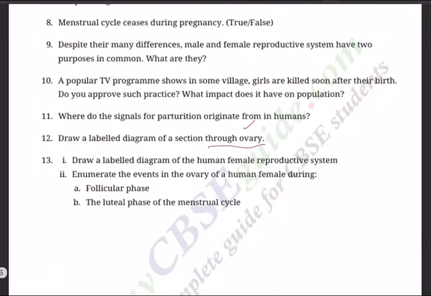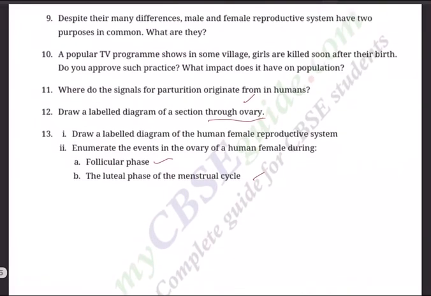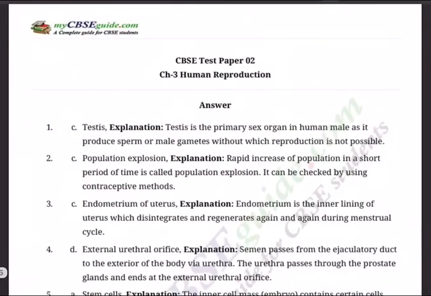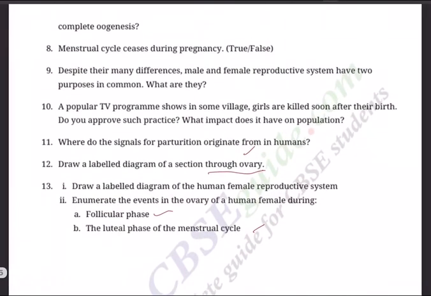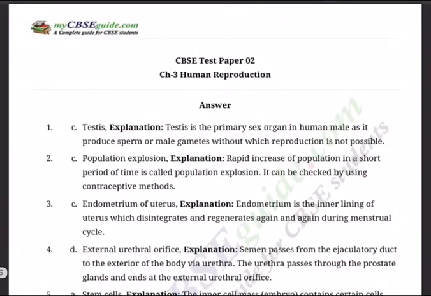Question number 13. Again, diagram based. Draw a labeled diagram of the human female reproductive system and enumerate the events in the ovary of a human female during follicular phase and luteal phase of the menstrual cycle. Yes, only 13. Now let's come to the answers.